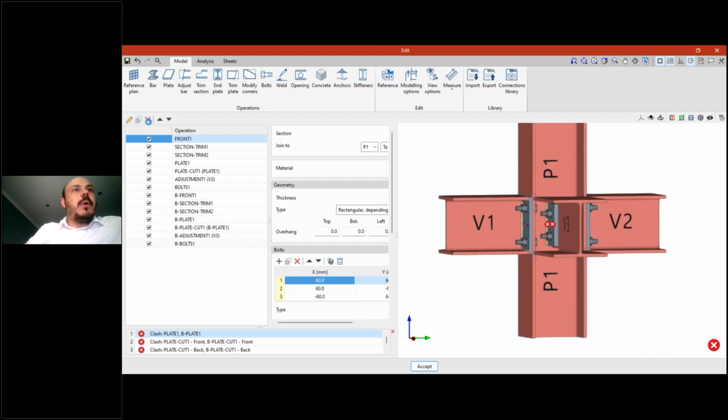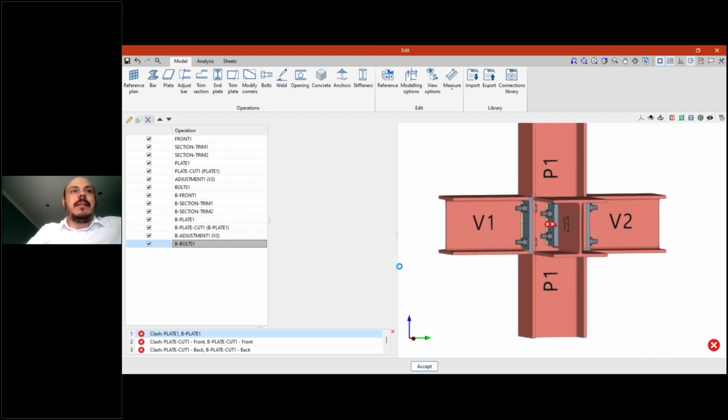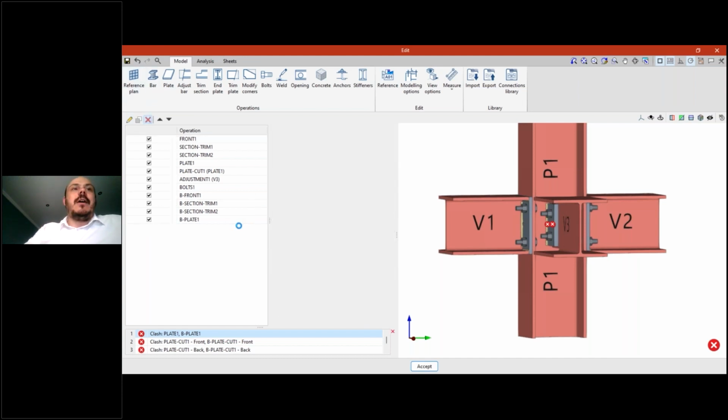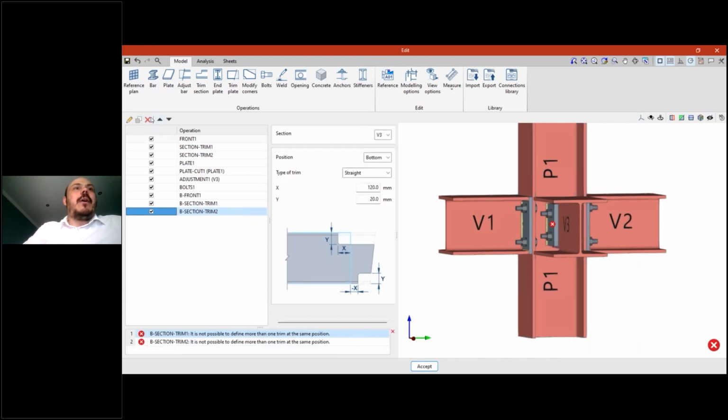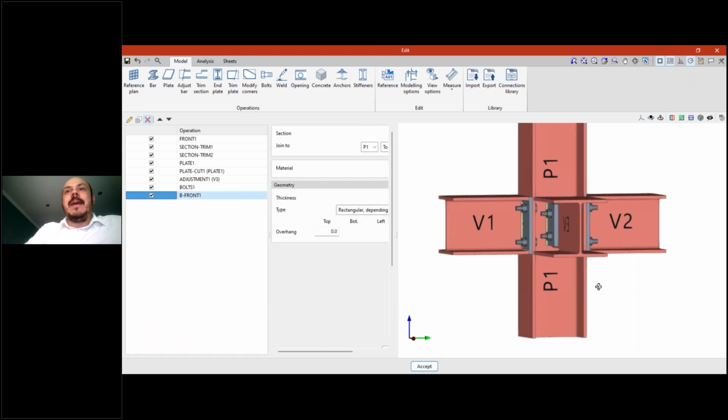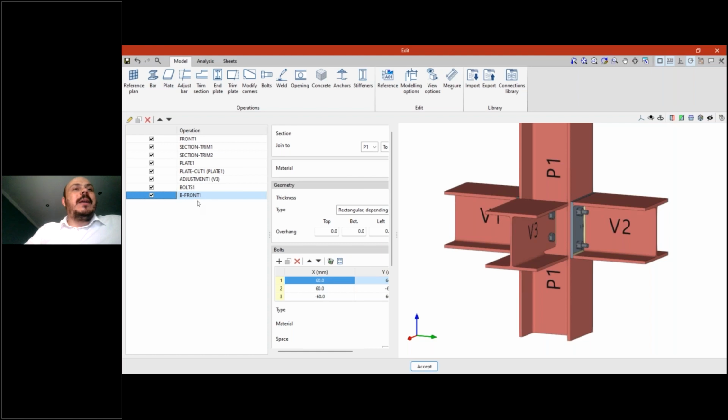So probably we have here some elements that are duplicated, like the bolts, two operations of introducing bolts, or two adjustments of the V3, or two adjustments of the plate, or two plates in the same place, or two section trims in this case. So some of these operations were not needed because they were too much.